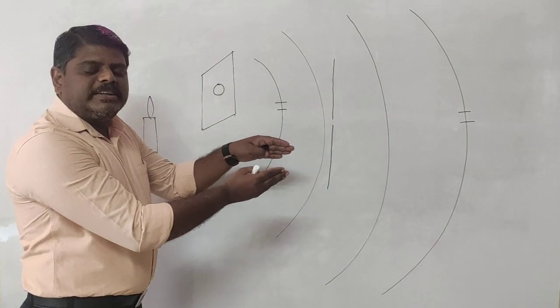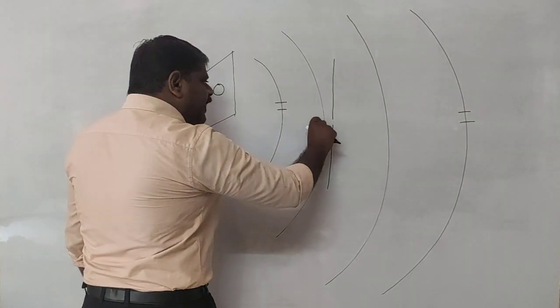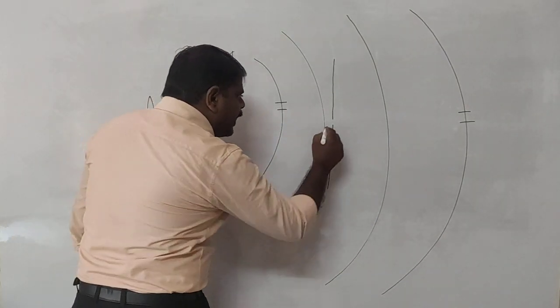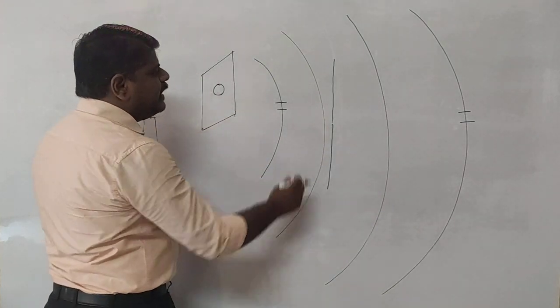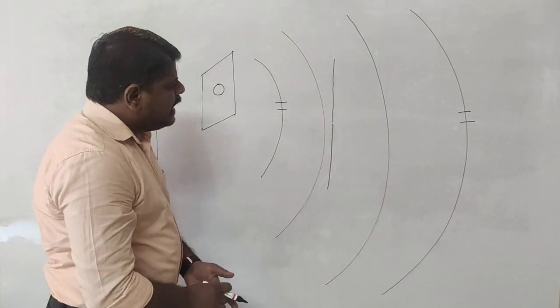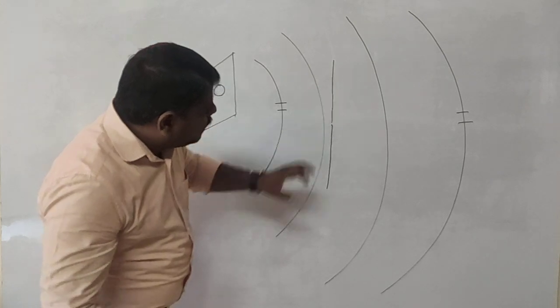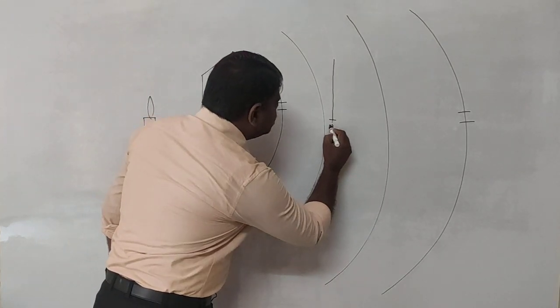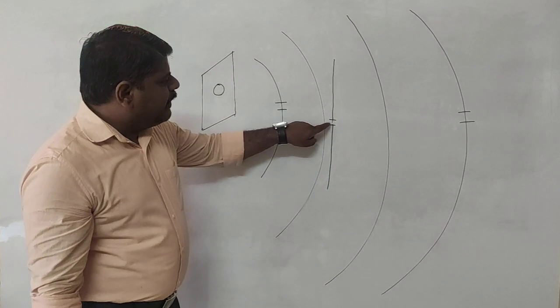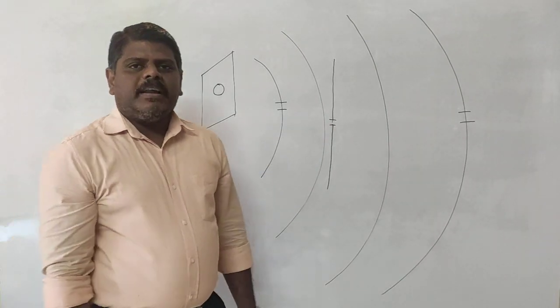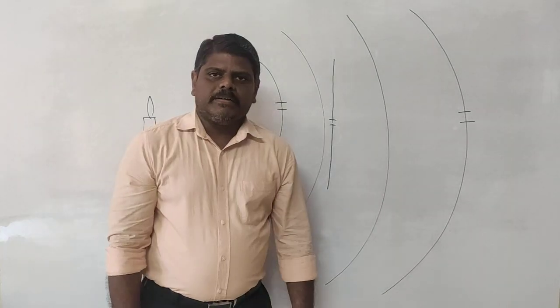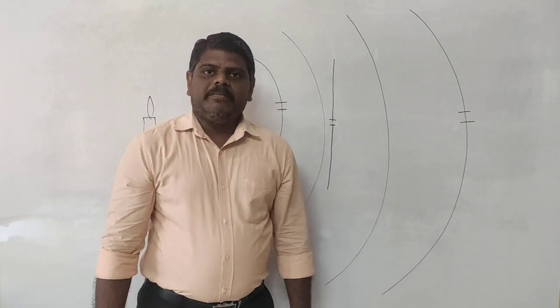There is a way for the light to go. Whenever this wavefront interacts here, then what happens? This part of the light is going to interact here, and the remaining is going to stop here. And whatever wavefront we obtain in between these two, will it act as a parallel plane wavefront or a spherical wavefront? Obviously it will act as a plane wavefront.